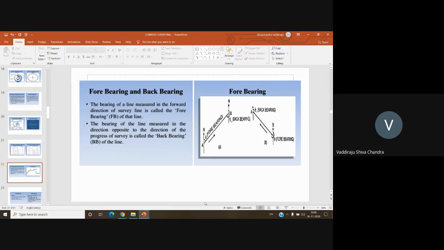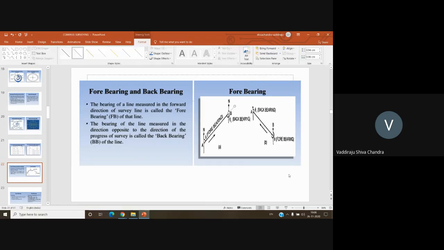So the bearing whichever is taken in the direction of the survey line is called the forebearing. The bearing whichever is taken in the backward direction is called the back bearing, and these two are interrelated. Forebearing and back bearing differ by an angle of 180 degrees. How? Can any one of you tell me? The forebearing plus or minus back bearing is equal to 180. How do you prove that?